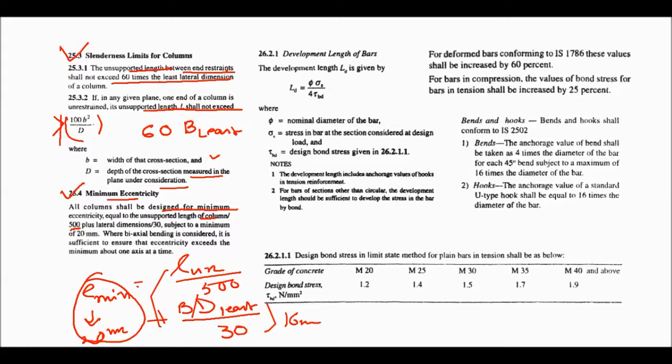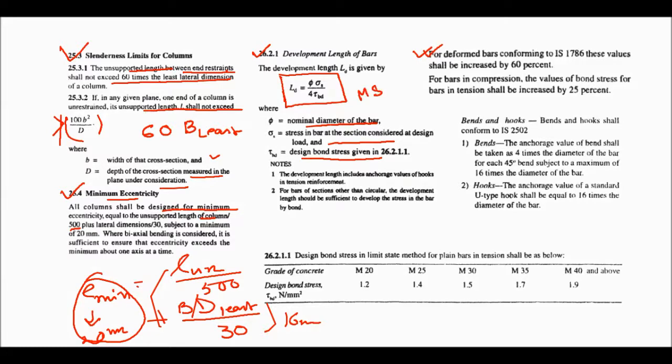Now development length of bars. This is the formula: Ld = phi into sigma s by 4 tau bd. Phi is the nominal diameter of the bar, sigma s is the stress in the bar at the section, and tau bd is the design bond stress. Now this is important for deformed bars. This is for mild steel.